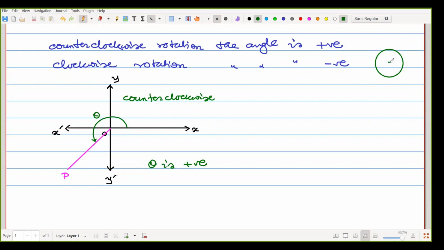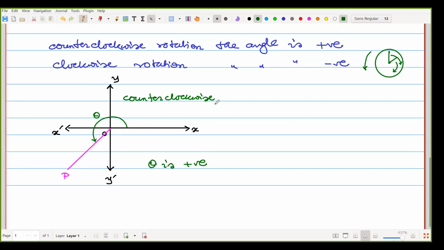Counterclockwise means the opposite of the way a clock rotates. A clock always rotates in that way, and that's why it is called clockwise rotation. But here we are drawing or calculating the angle counterclockwise. That means in the opposite direction.